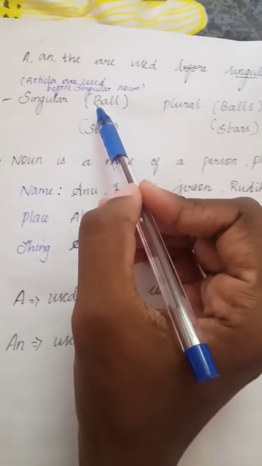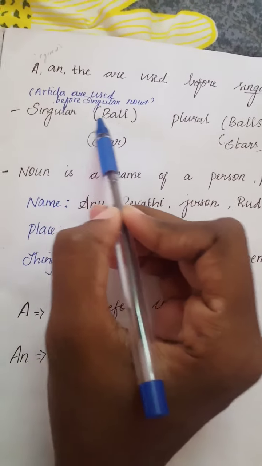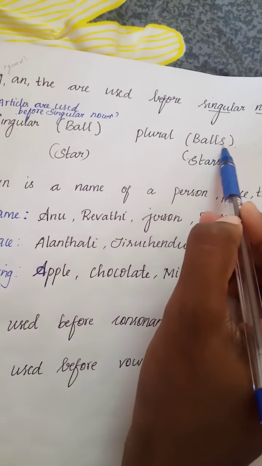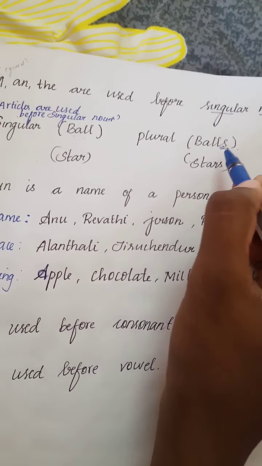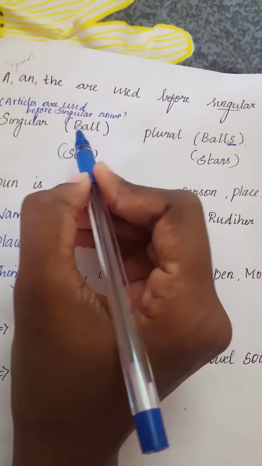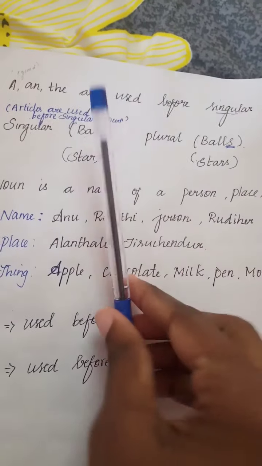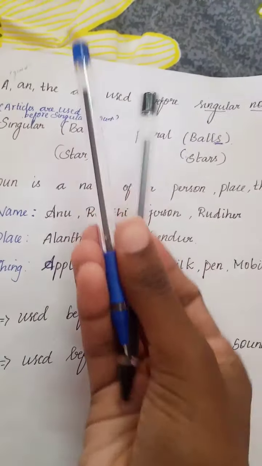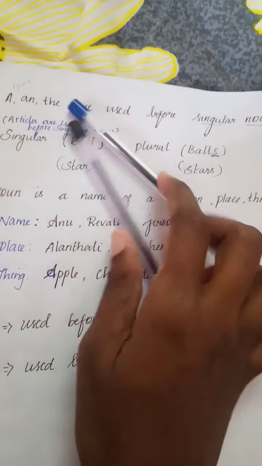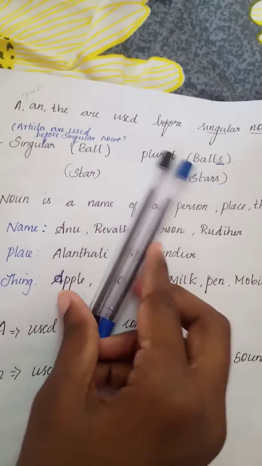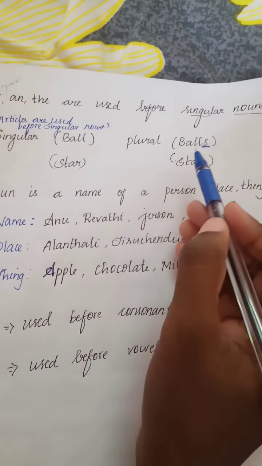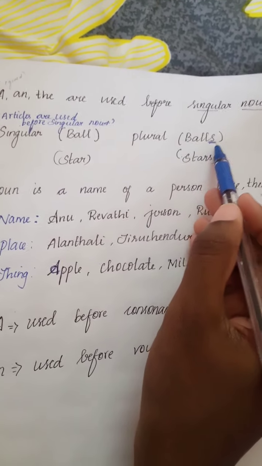What is singular? If there is only one ball, it is called singular. If there are many balls, it is called plural. When you add S, it is plural. If there is no S, it is singular. This is one pen. I have one pen. It is singular. If I have 2 pens, it is plural. One pen means singular. 2 pens means plural. We add S at the end, so it is called plural.